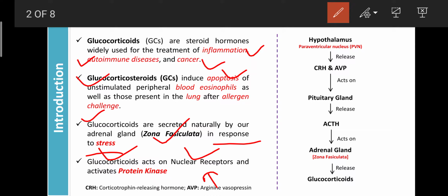can enhance the transcription of DNA. Due to transcription of DNA, mRNA is formed. Due to formation of mRNA, more protein is formed, and the protein kinase enzyme can also be activated through a nuclear receptor. Activation of protein kinase is involved especially in the metabolism of carbohydrates, proteins and lipids, and in the regulation of various functions. That's why glucocorticoid receptors are also nuclear type receptors.